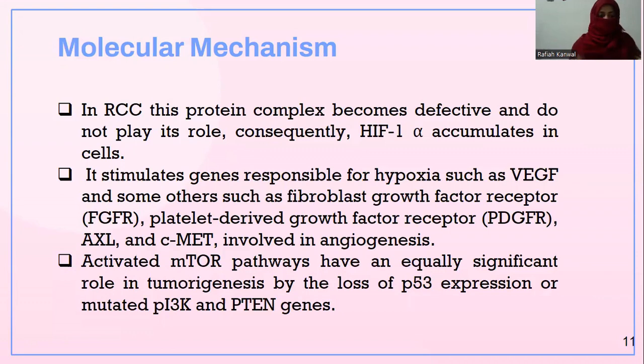Apart from this, the mTOR pathway started from RAS has an equally significant role in tumorigenesis through the loss of p53 expression or mutated phosphoinositol 3 kinase and PTEN genes. p53 is a tumor suppressor gene that stops the formation of tumors, but loss of p53 promotes tumor formation. PI3 kinase is involved in cellular functions such as cell growth, proliferation, and differentiation, and is involved in cancer. The PTEN gene provides the instructions for making an enzyme that is found in almost all tissues in the body. The enzyme acts as a tumor suppressor, which means that it helps regulate cell division by keeping cells from growing and dividing too rapidly or in an uncontrolled way.